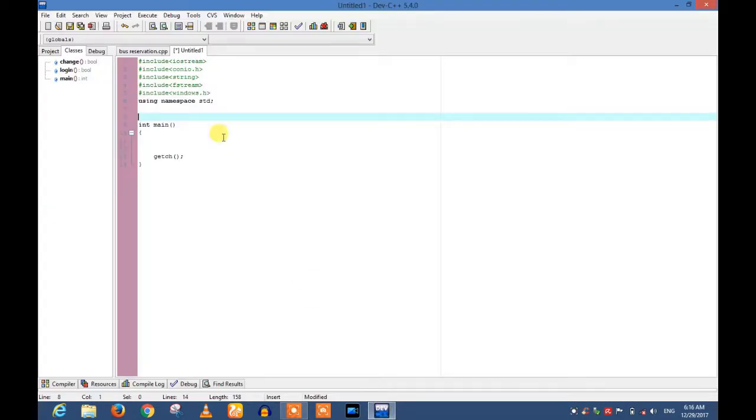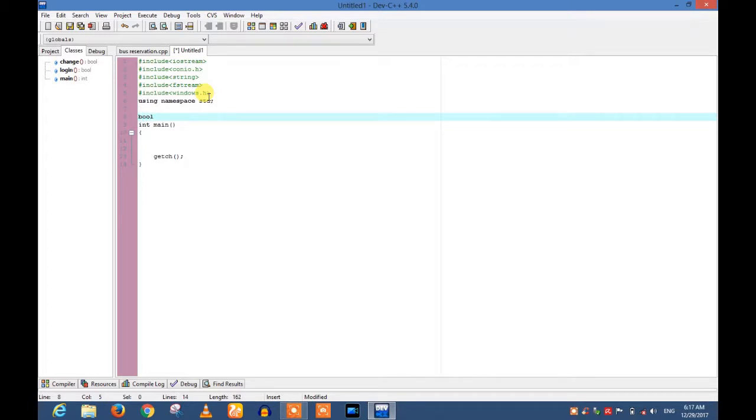I have included a lot of header files: iostream, conio, fstream, string, windows. These all will be used in this program. First of all, we make a boolean statement which will ask the user to enter his password and then verify the password. If the password matches the password saved in the text file, it will allow the user to enter the program, otherwise the condition will be false.